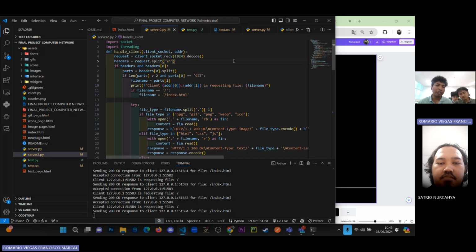In the terminal, we can only test each directory by assigning it, then we test. But in the browser, we can also test directories by assigning a different directory in the address bar. We can also interact with the content in the web server, such as buttons and other types of content.